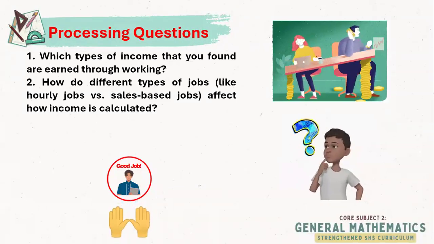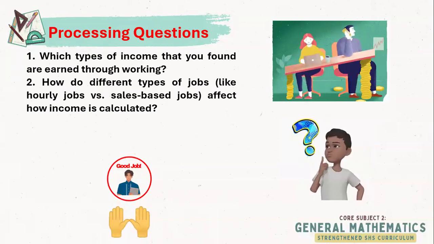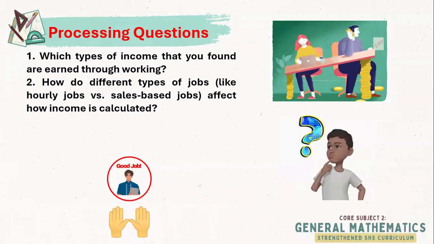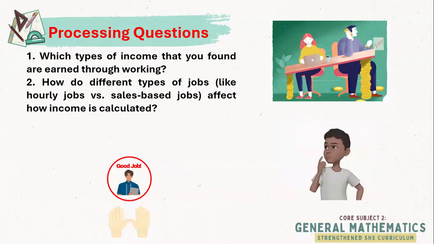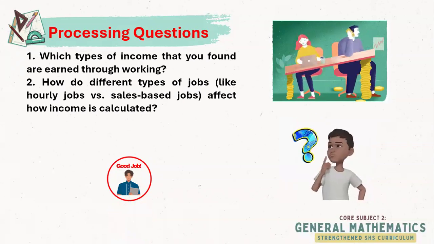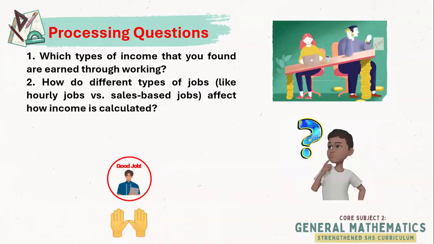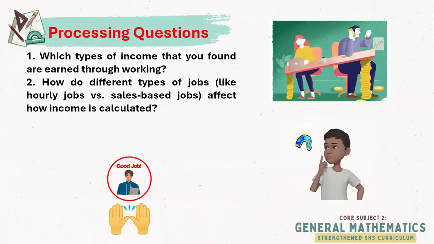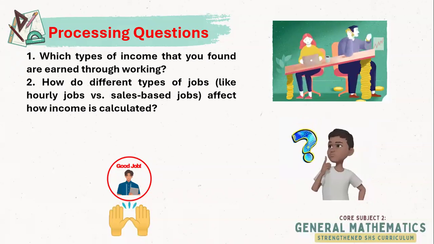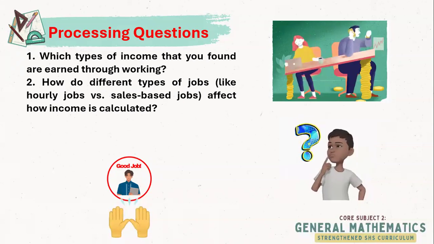Let's have processing question number 2. How do different types of jobs, like hourly jobs versus sales-based jobs, affect how income is calculated? Would you like to reflect on that question? Always remember that in hourly jobs, income is based on the number of hours worked multiplied by the hourly rate.